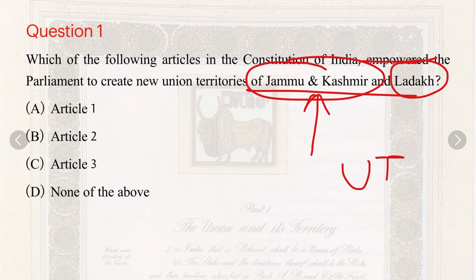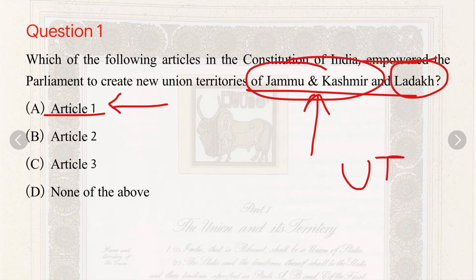So the Parliament actually created these two union territories, and we have to tell which article of the Constitution was utilized for this purpose. Article 1 deals with the name of the country, that is India and Bharat, and the type of polity which India has, that is a union of states.